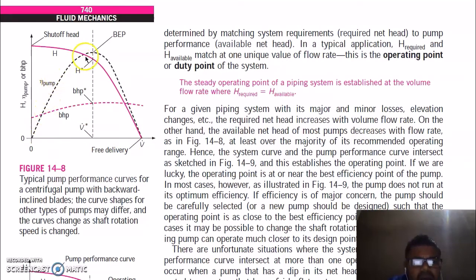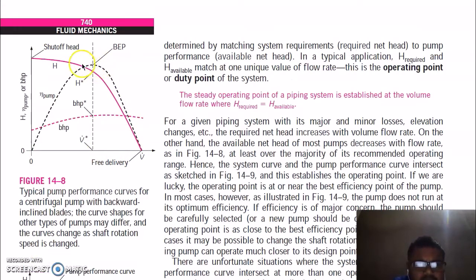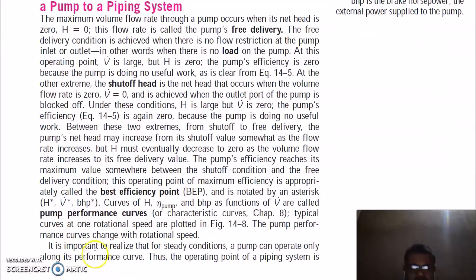But in between you have this curve here, meaning the pump is efficient, it is doing some work. And this is the line of head, meaning when you increase the volume flow rate, your head will decrease, and when you decrease the volume flow rate, your head will increase. So here your pump performance is maximum. This is called the best efficiency point because your pump is fully efficient. You will get maximum pump efficiency at this point.